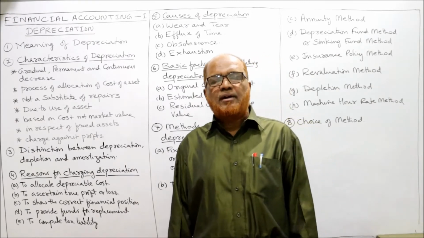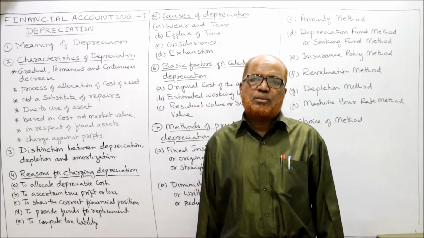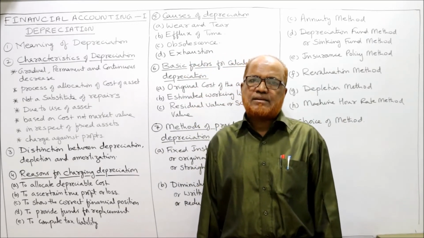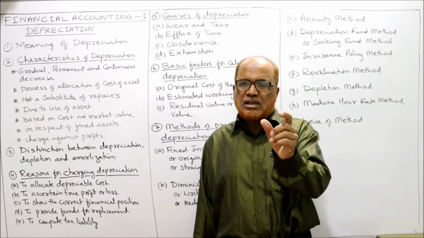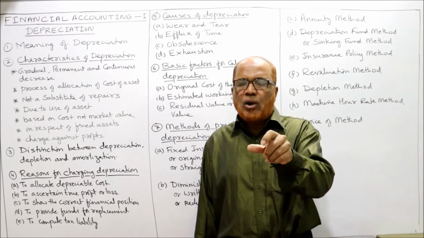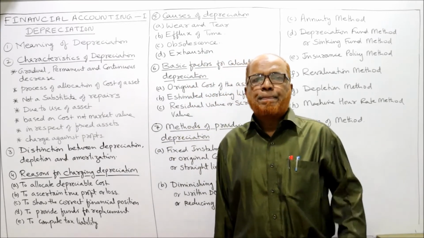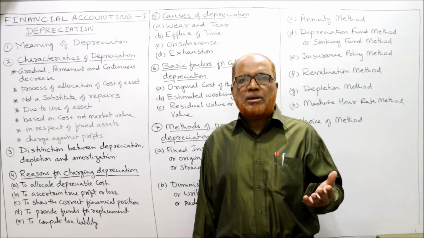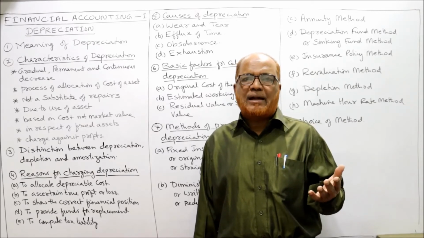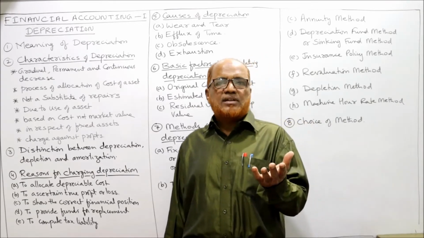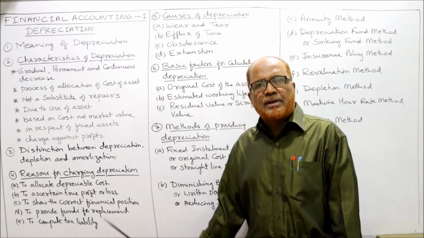Normally, depreciation is used in charging depreciation on fixed assets. Depreciation is the term which is used for allocating the cost of tangible fixed assets like land and building, plant and machinery, furniture, equipment. These are the tangible fixed assets. We use the term depreciation.